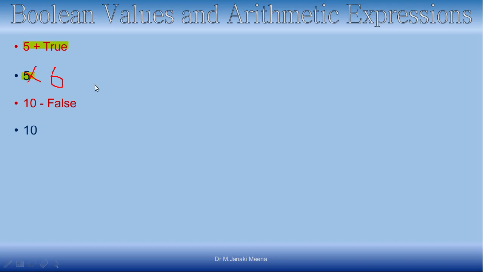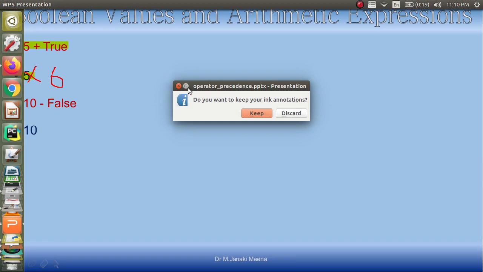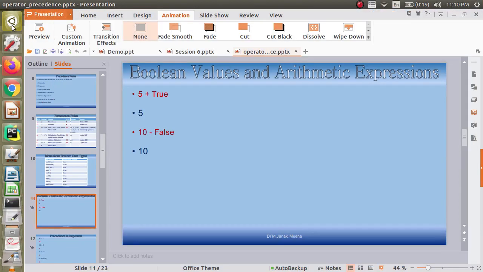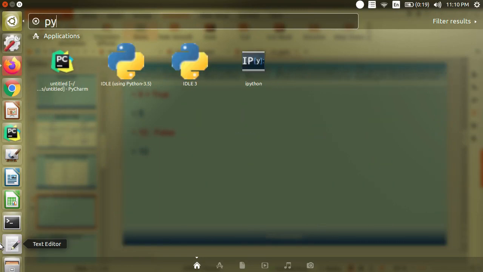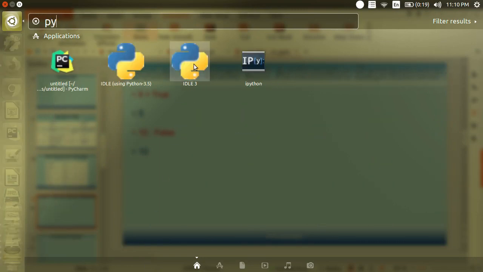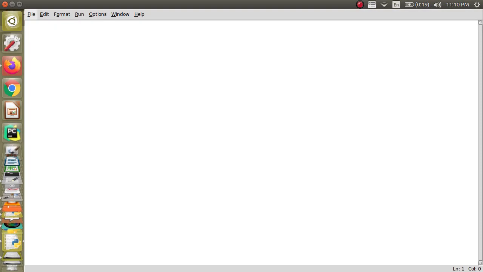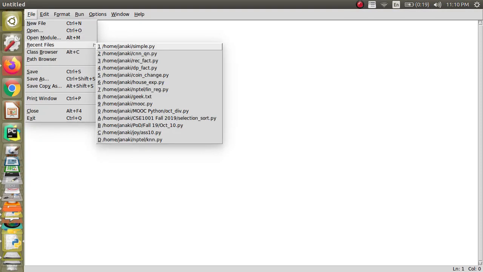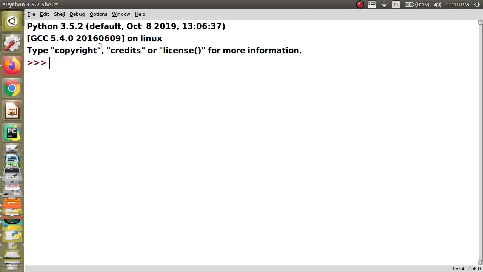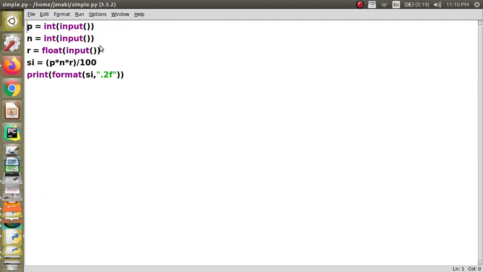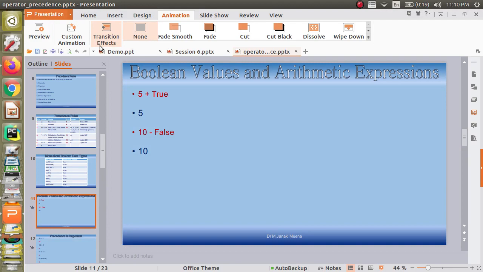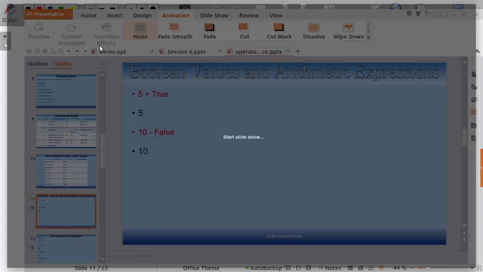I will also show it. Showing 5 plus true, yeah, it is 6.